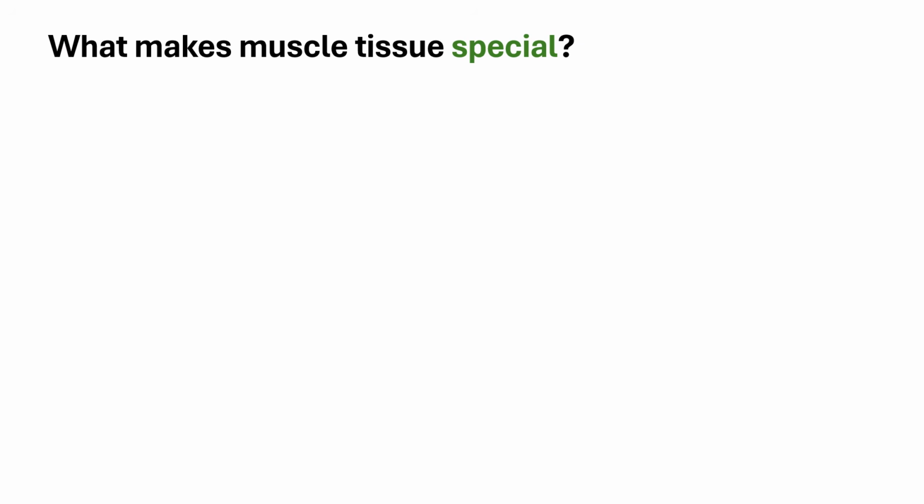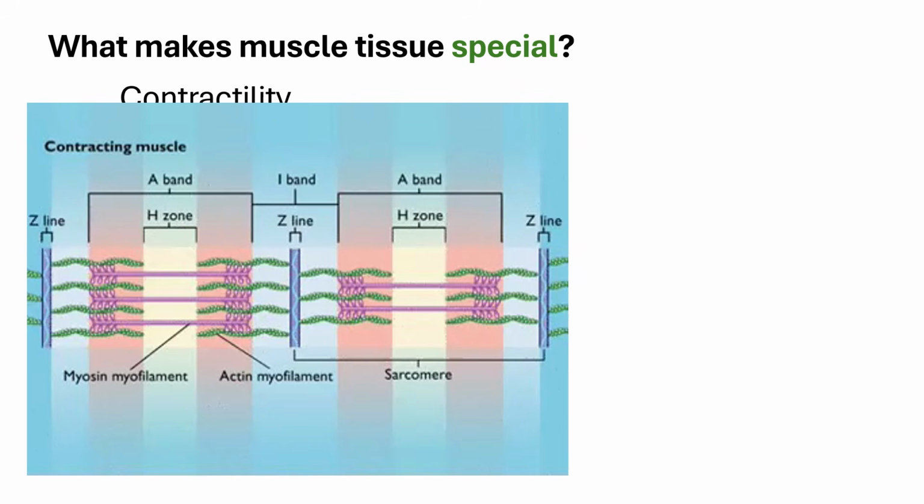So, again, let's review what makes muscle tissue special. Of course, as we said earlier, the contractility. And as we have discussed earlier, each muscle cell contains a lot of these organized myofibrils or myofilaments. These myofilaments have different names depending on where they are located and how they look under high magnification.